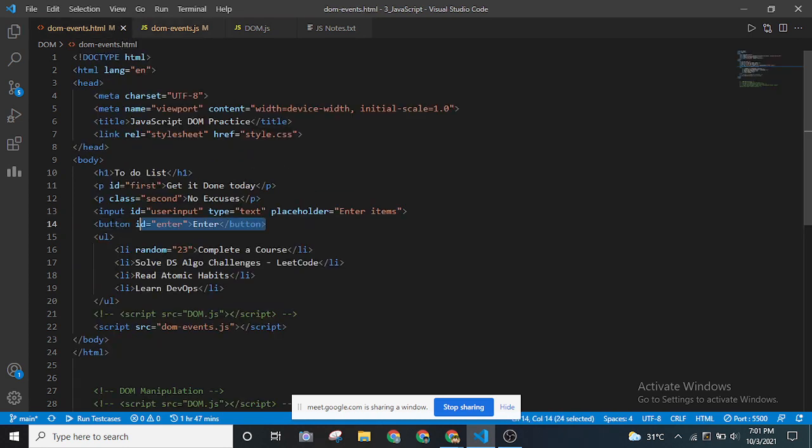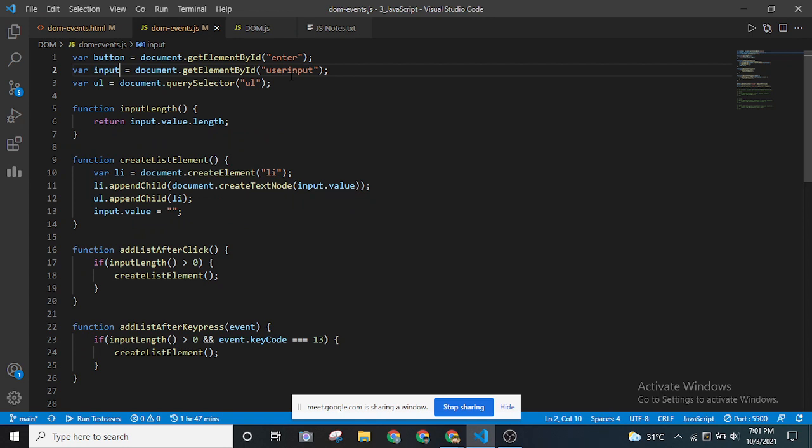As you can see, the entire element is stored inside the variable button. So we are using DOM selectors and grabbing the button element over here. For the input element also, I've added the ID user input, and I'm grabbing it by using the get element by ID function and storing it in the input variable.